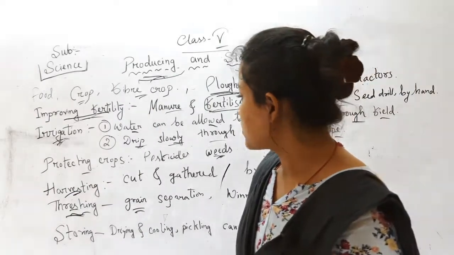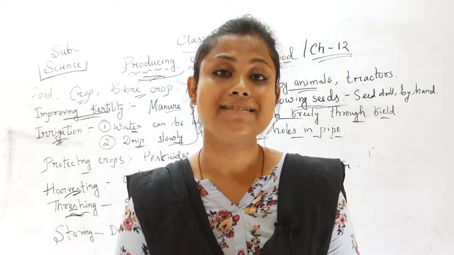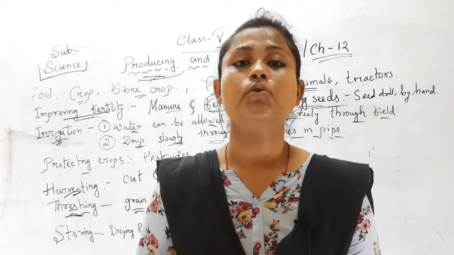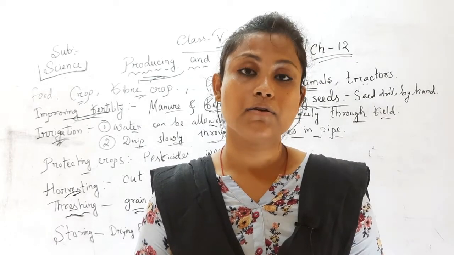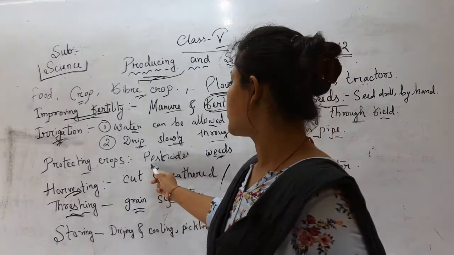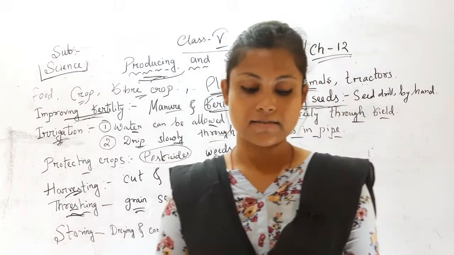So coming back to our earlier point, we have to protect our crops from the rats and insects and from the harmful organisms. With the help of what can we protect our crops? The thing with the help of which we can protect our crop is pesticides. So what are pesticides?